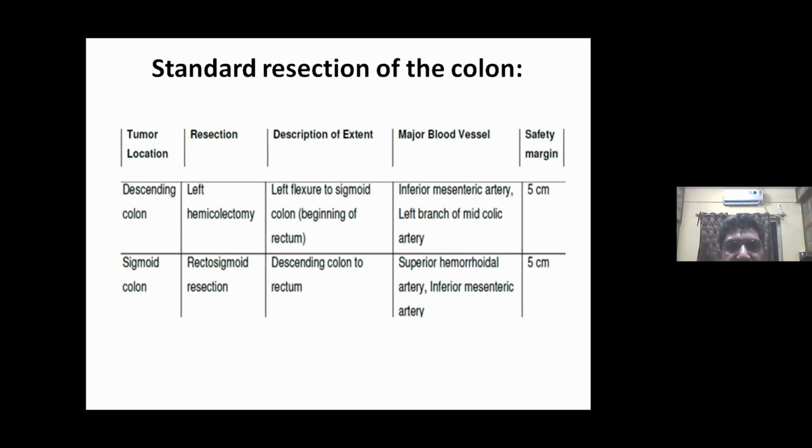Regarding standard resection of the colon, if we go for a descending colon tumor, then the resection is left hemicolectomy, from left flexure to sigmoid colon, and the inferior mesenteric artery, left branch, is ligated. If it is sigmoid colon, rectosigmoid resection, descending colon to rectum is dissected, and the superior hemorrhoidal artery and inferior mesenteric artery are ligated.